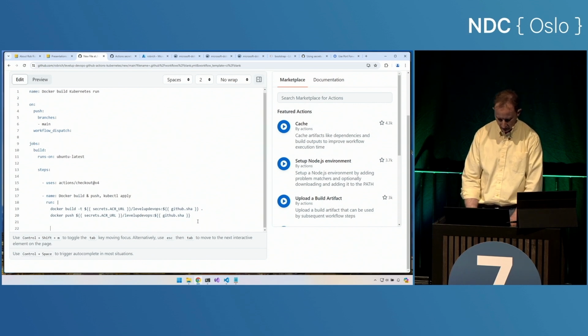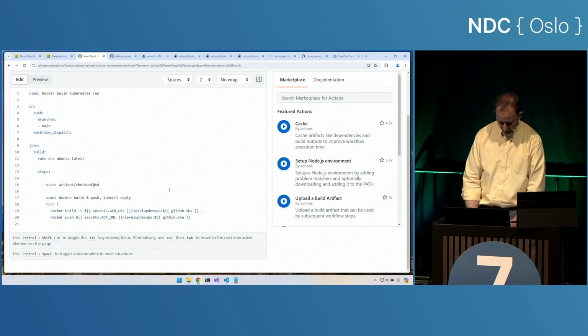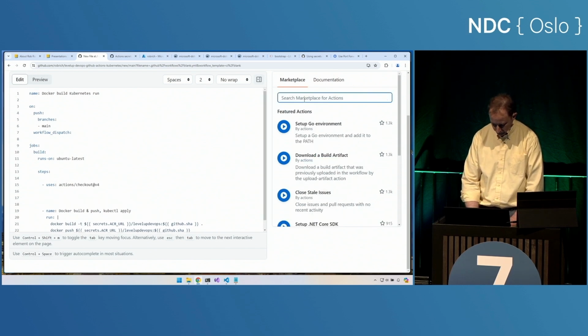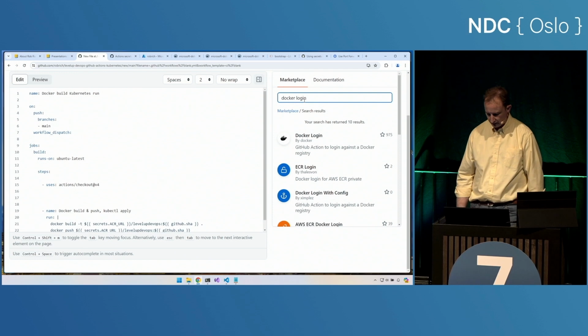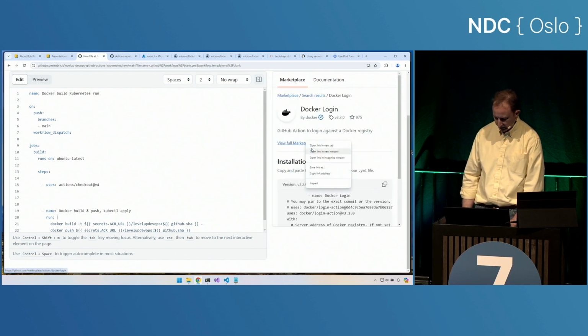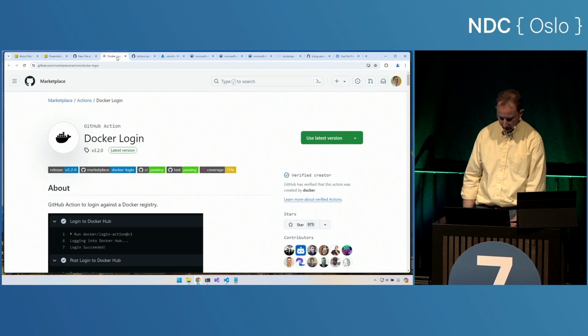Well, actually what it'll do right now is it will fail authentication. We need to log into Docker Hub, in this case, Azure Container Registry. So let's do a Docker login, and oh, here's a cool task. We can go view the marketplace listing, and we can see how this task works.